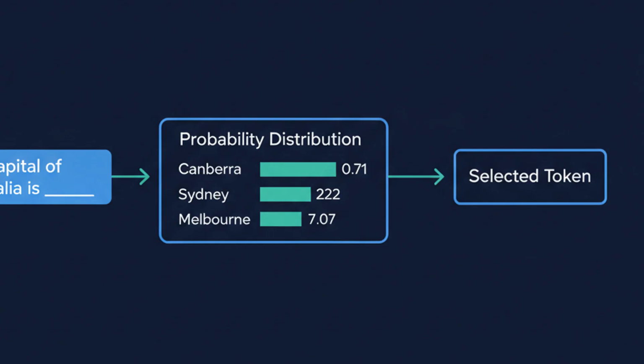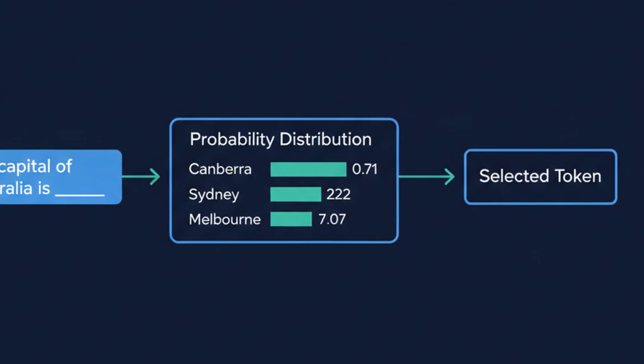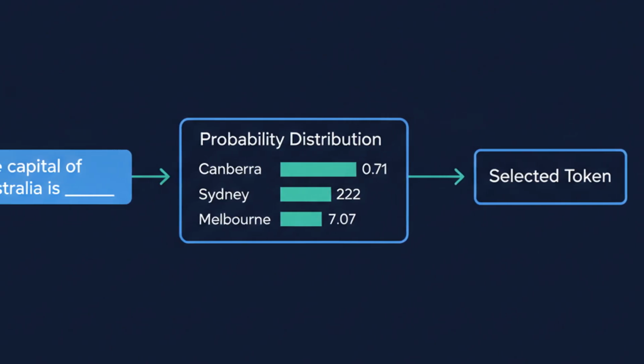Here's the mental model that clicks for most engineers. Imagine auto-complete on your phone, but trained on the entire internet. When you type, the capital of Australia is, it confidently completes the sentence. But it's not retrieving a fact, it's pattern matching.